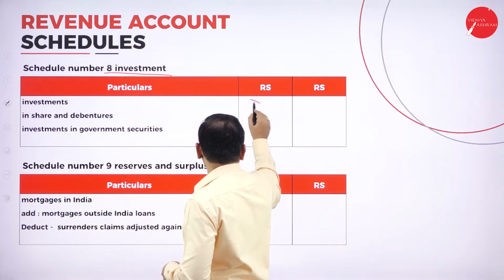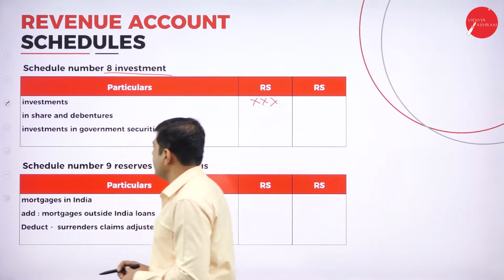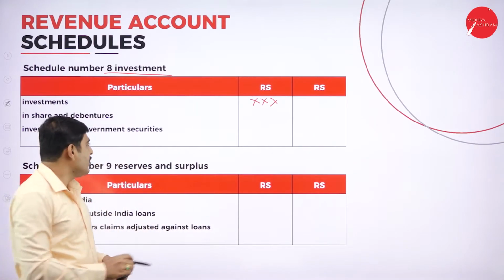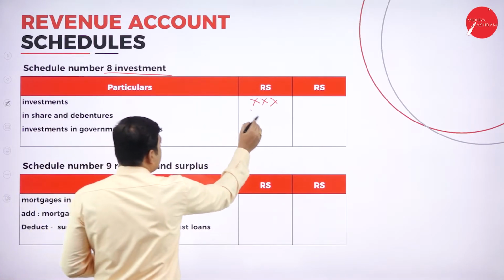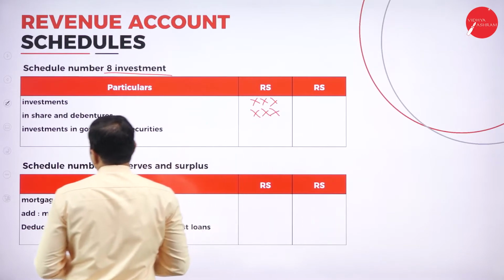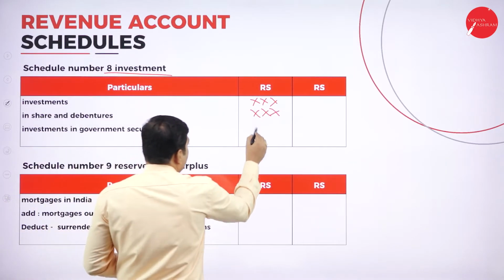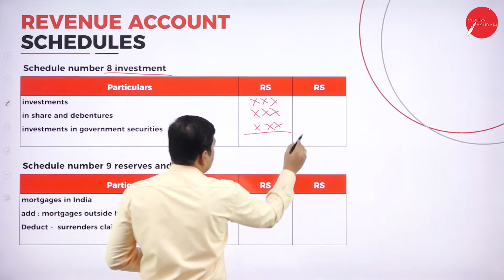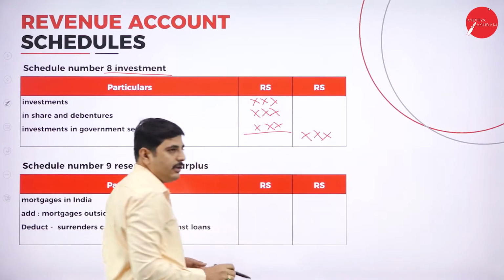For investment, write in the inner column. Next one, shares and debentures. If you invested in any shares and debentures, add to that. Next one, investment in government security, you can also add directly. You can write in the second column.